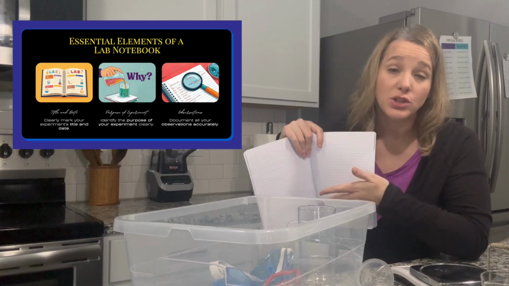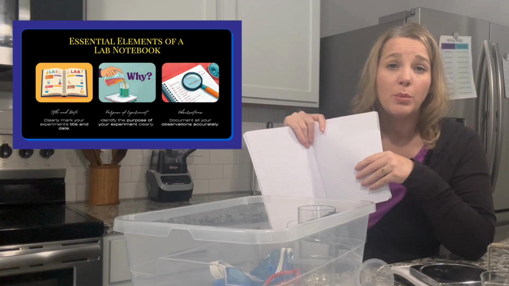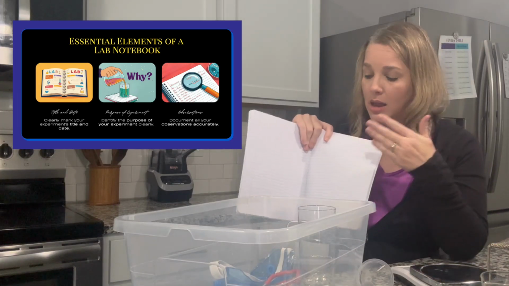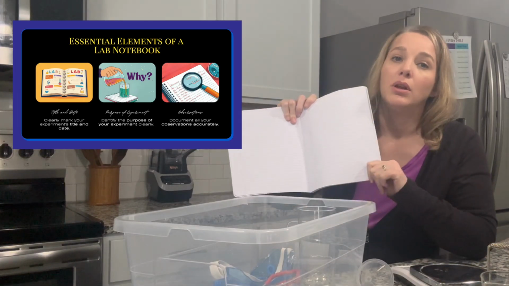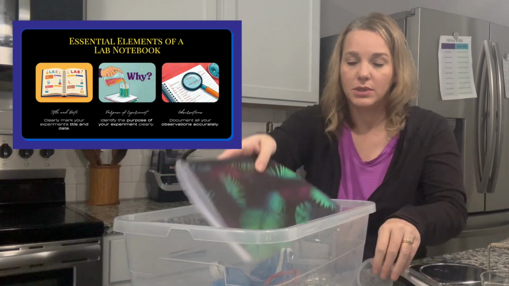You can write down how much of each thing we're measuring. If there are things that are tricky that you want to remember, like how to use the mass scale or something like that, then you can write that down in this spot. So I'm going to put all this other stuff away because we're not going to be using it right now.